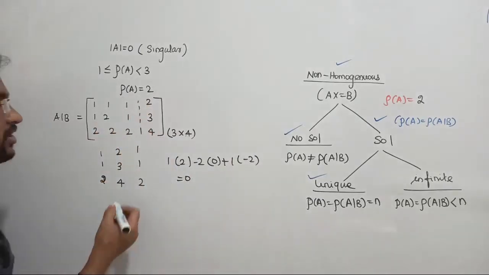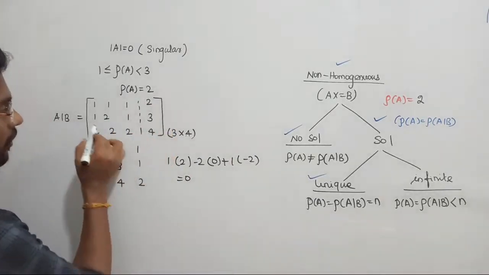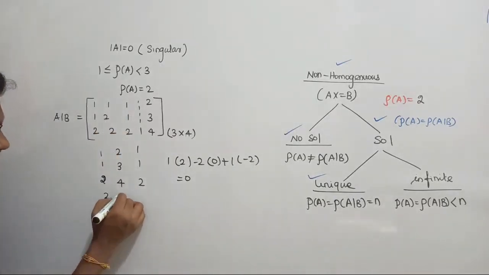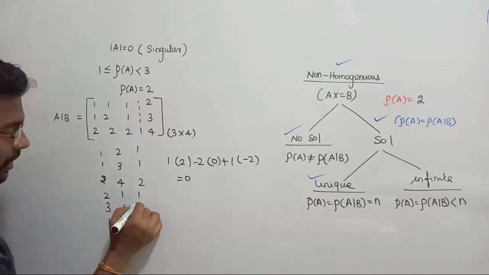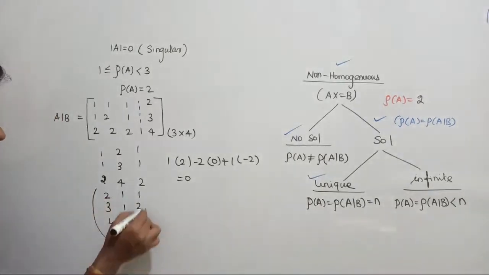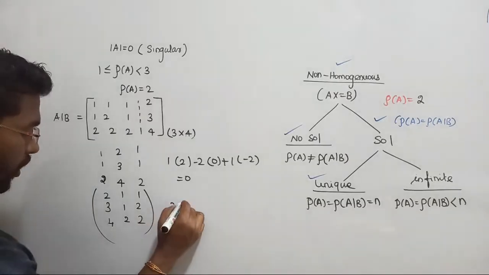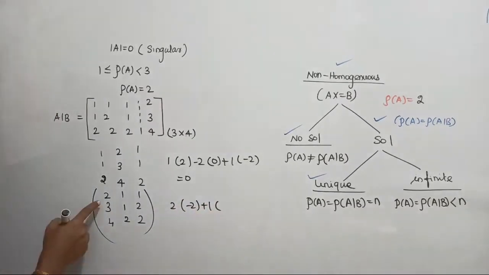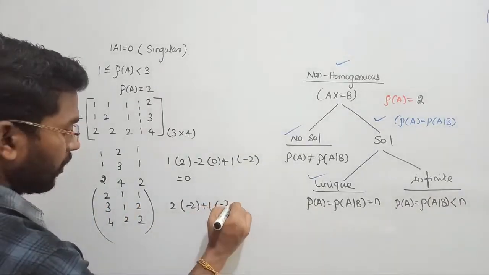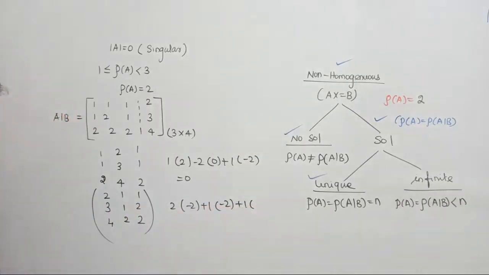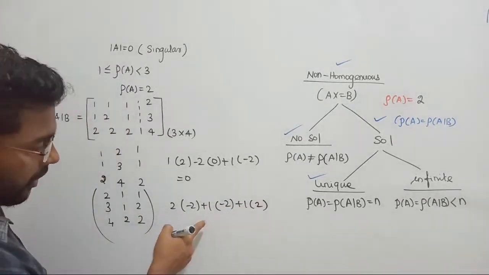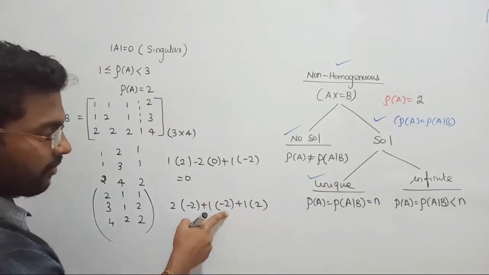Let's take the last possibility, right? We can go with the fourth column, first column, second column. The fourth column is what? 2 3 4. The first column is 1 1 2. The second column is 1 2 2. If you find the determinant for this one, let's see, 2 into 2 minus 4 will be minus 2, plus 1 into 6 minus 8 will give you minus 2, plus 1 into 6 minus 4 will give you plus 2. Let's see, minus 4, right? So there is minus 4. Here I am getting plus 2.